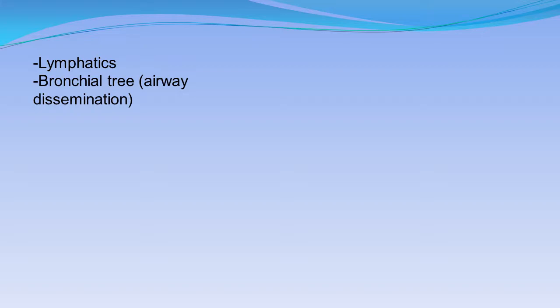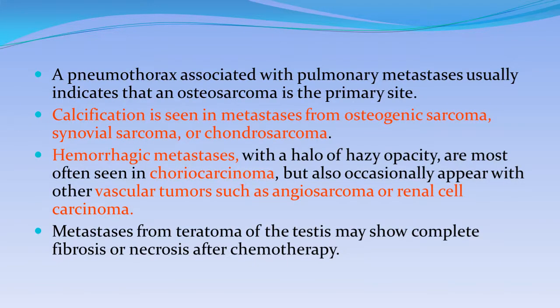They can be spread by lymphatics, bronchial tree, or air embolism. A pneumothorax associated with pulmonary metastasis usually indicates an osteosarcoma at the primary site. Calcification is seen in the metastasis from osteogenic sarcoma. Hemorrhagic metastases with a halo of hazy opacities are most commonly seen in choriocarcinoma, but can also occur with vascular tumors such as angiosarcoma or renal cell carcinoma. Metastasis from teratoma of the testis may show complete fibrosis or necrosis after chemotherapy.